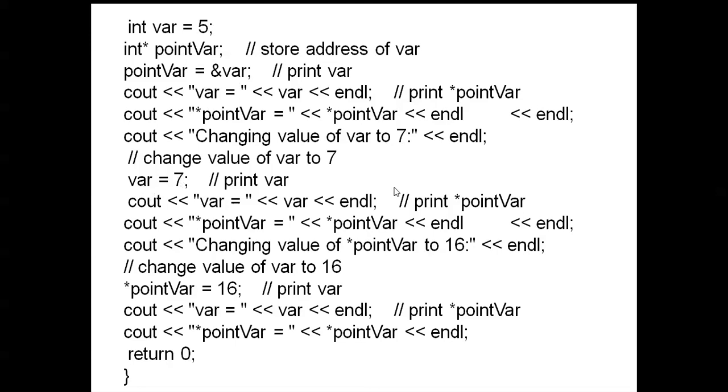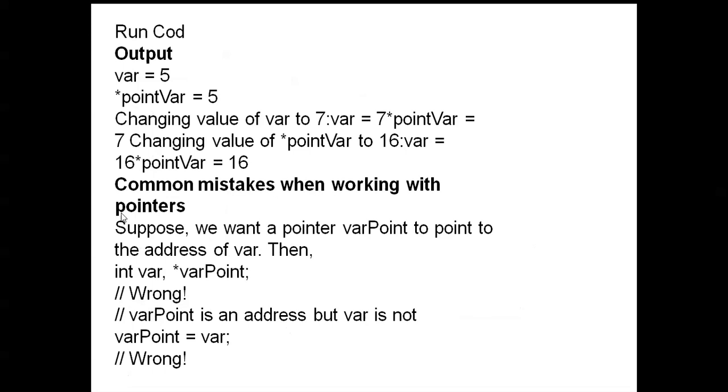Next, here var is also printed, then after that the pointer value is printed. Next, changing the value of star pointer to 16. Next, you can see the var value and pointer value are printed. First var value 5, next star pointer value 5, next changed value 7, then var value also 7, next star pointer value also 7. Changing value of star pointer to 16, next var 16, next pointer value also 16.